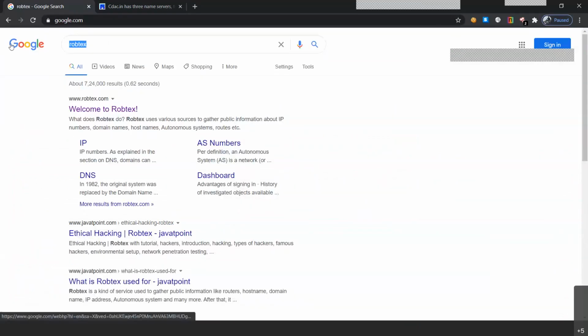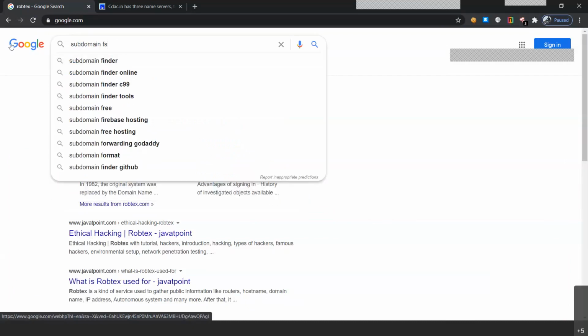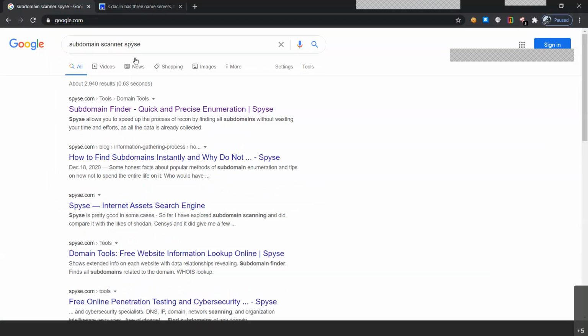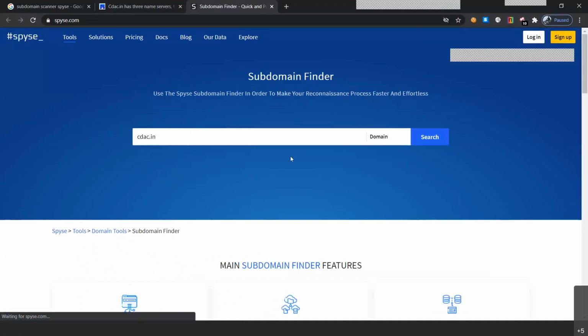That was subdomain scanner, Spice. Enter. So this is also like Roptex, which will show us a lot more information, but the subdomain scanner Spice will try to show us information in a much more representable way. So let me write cdac.in and click on search.